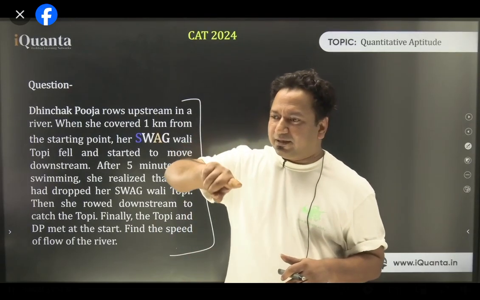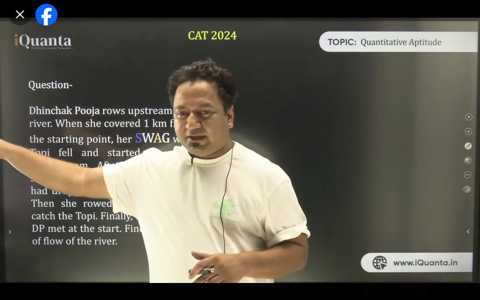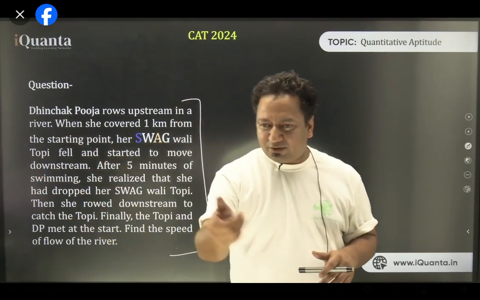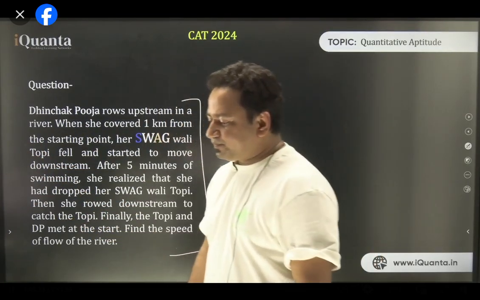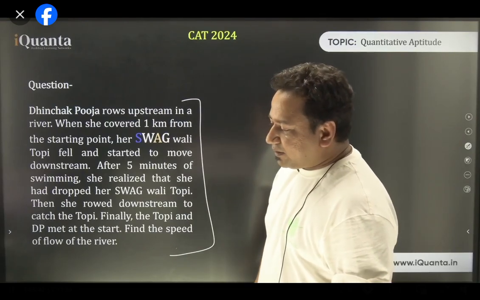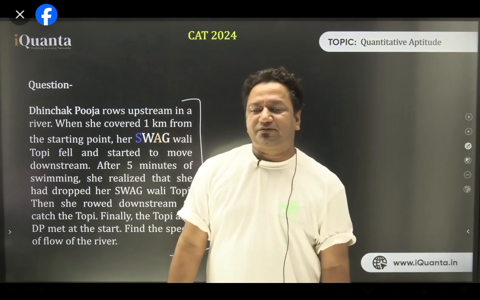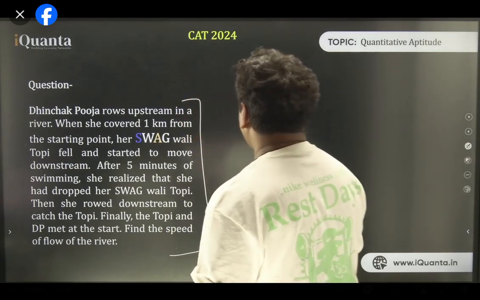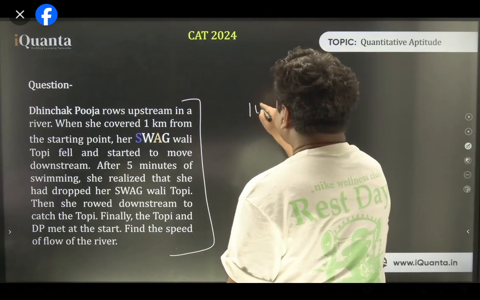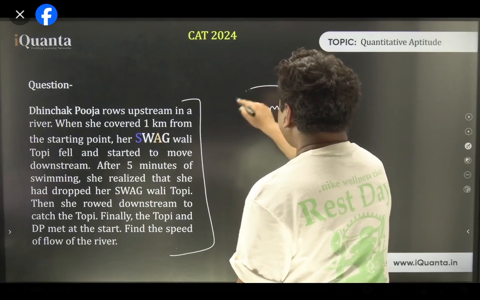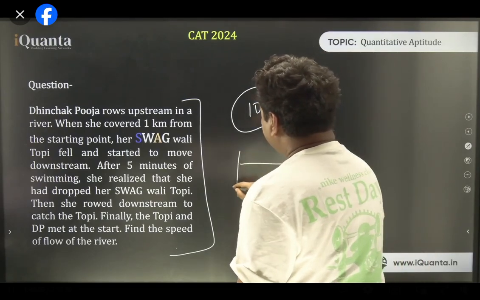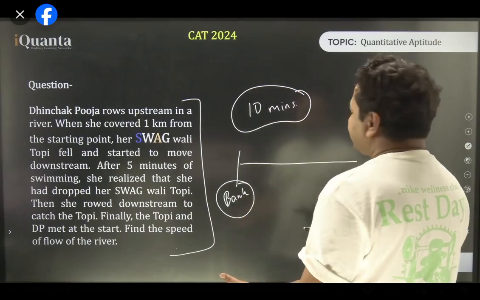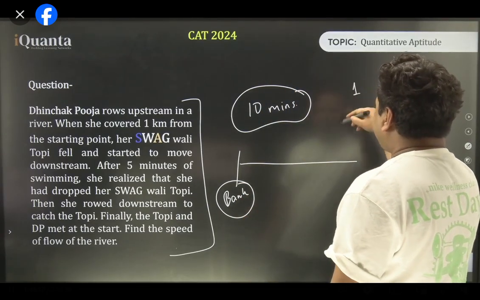So, see, 5 minutes, here she went, Pooja. She was going against the stream, and then she came back with the stream again. So overall, 5 minutes of upstream and then 5 minutes of downstream, things will cancel each other. Ideally, what exactly happened? In 10 minutes, the cap went back to the bank of the river. In 10 minutes, back to the bank of the river. That is 1 kilometer only. So the cap traveled 1 kilometer in 10 minutes.